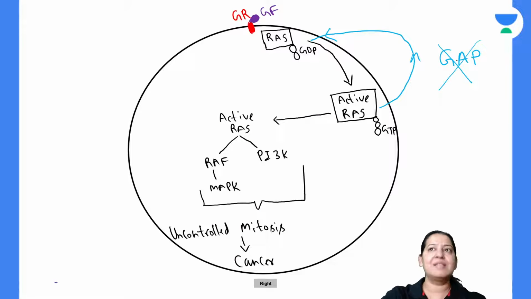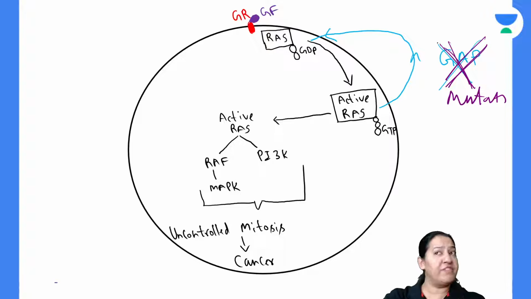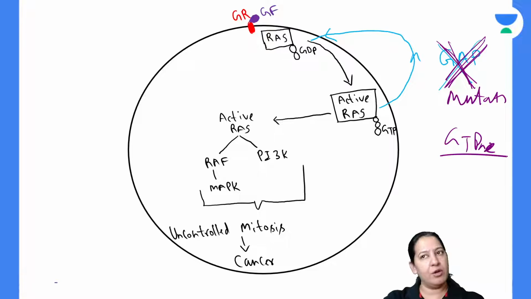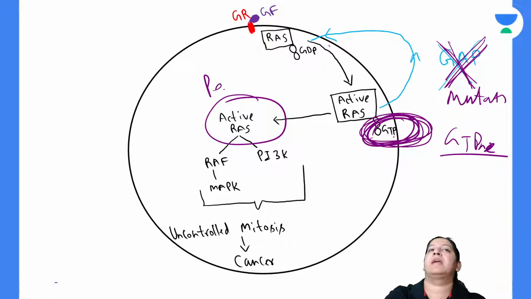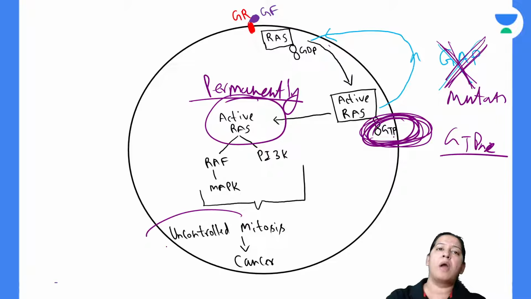But here the RAS is mutated, so GAP is mutated. GAP is non-functional. GAP will not come into play, so GTPase will not come into play. If GTPase does not act, GTP will not convert into GDP and will remain as GTP only. So the RAS is active permanently. It is not becoming inactive. It is permanently active, so it will do uncontrolled mitosis.